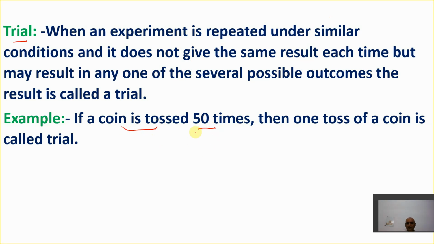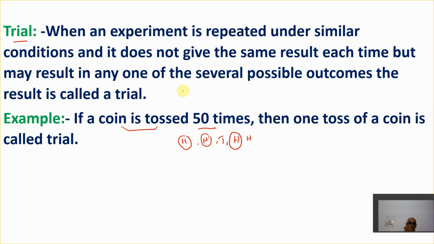So it is very obvious. Let us say for the first time when you toss a coin, head comes. Next time again head comes. Next time tail comes. Next time head comes. We don't know. Maybe the next time again head comes. So we don't know about the result each time, right? But it may result in any one of the several possible outcomes. The result is called a trial.